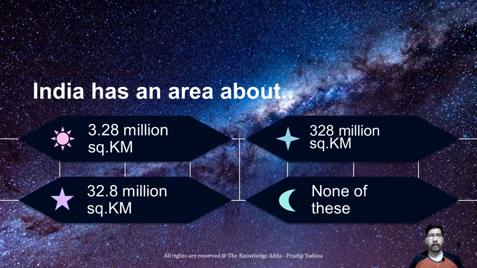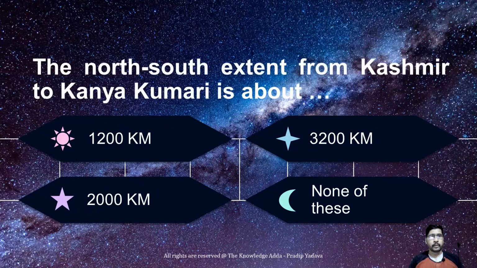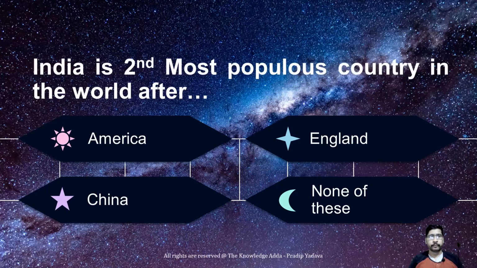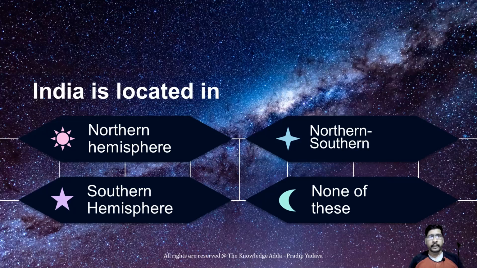India has an area of about 3.28 million square kilometer. The north-south extent from Kashmir to Kanyakumari is about 3200 kilometer. The east-west extent from Arunachal Pradesh to Kutch is about 2900 kilometer. India is the second most populous country in the world after China. India is located in the northern hemisphere.